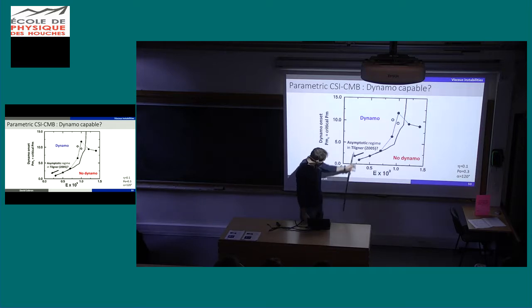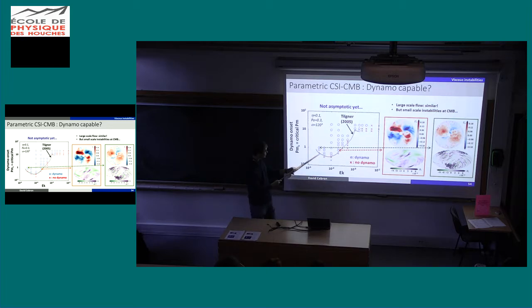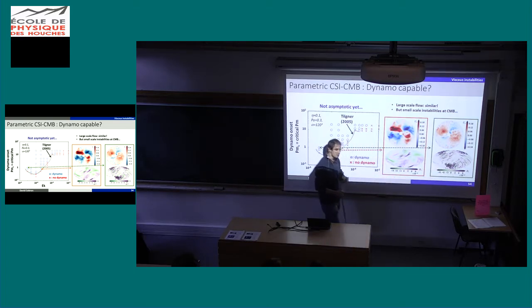Fair enough, so let's do a bit more, because it's an old work now, so we can do more extreme parameters. Actually, it does not behave at all as expected. The curve increases again, meaning that if the moon is here, we lose the dynamo. The onset we recover like him, the same thing, but if we extrapolate this line, it goes up like that. So it's not encouraging. And what happens? Actually, we have some small scale instability near the CMB, which completely destroys the dynamo, something he doesn't have here.